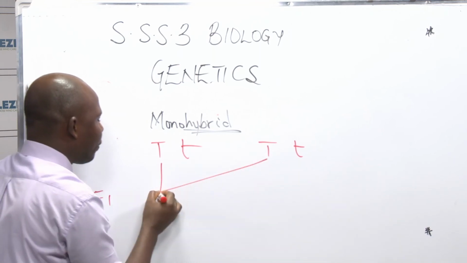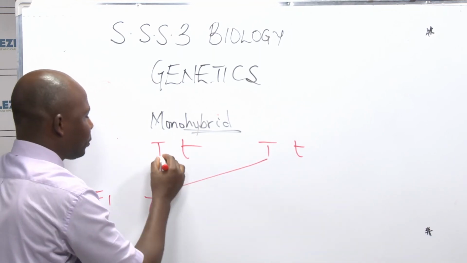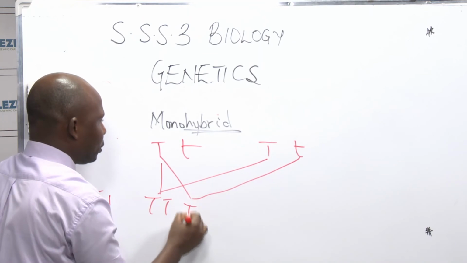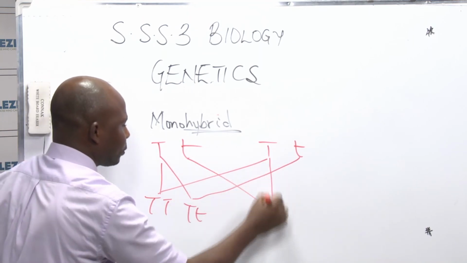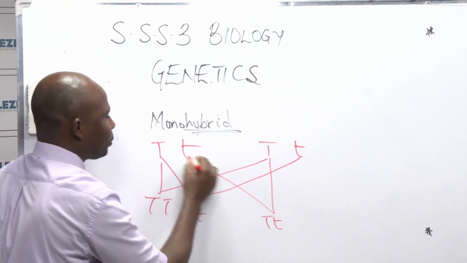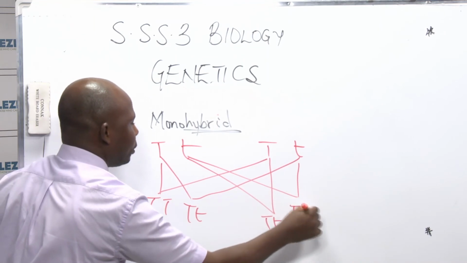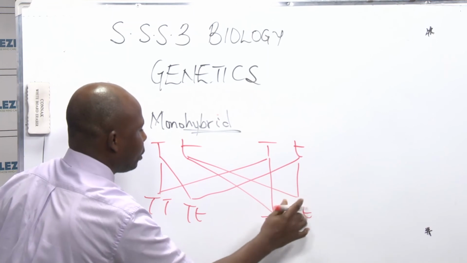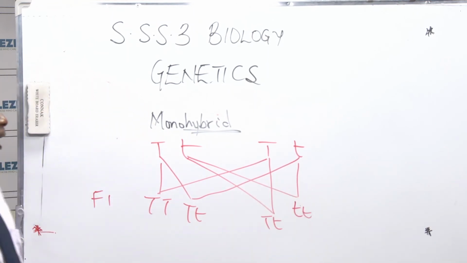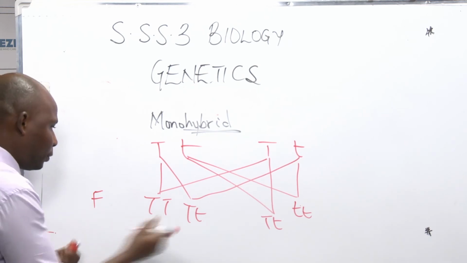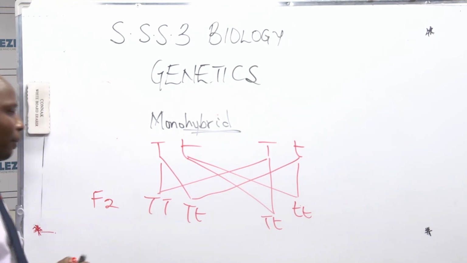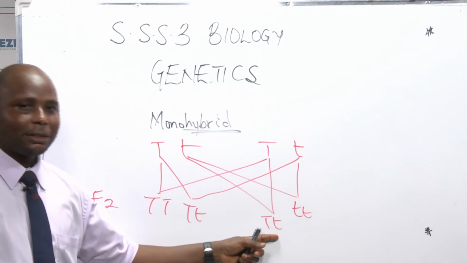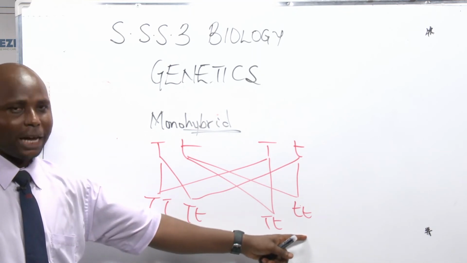Then we have TT, TT, TT, TT. Now, no, yeah, this should be TT. He saw that in the F2 generation, he got 3 tall plants and 1 short plant.